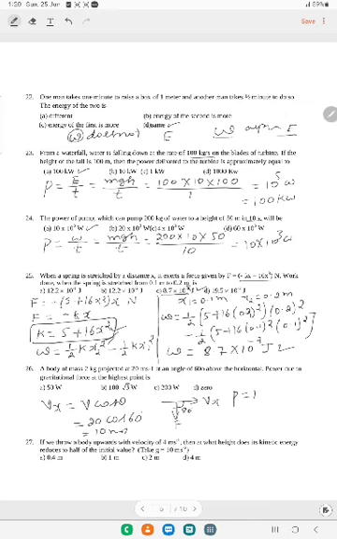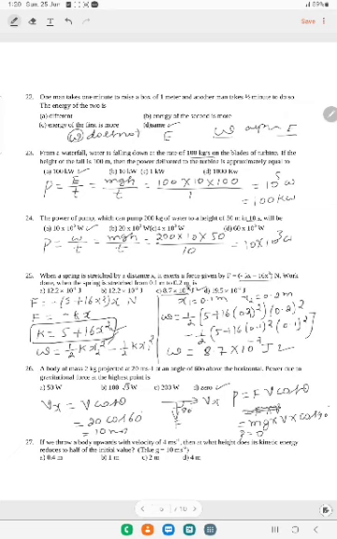What is the formula for power? Power is equal to F V cos theta, that is F dot V. F is nothing but mg. So F can be written as mg into V into cos 90. Cos 90 is 0, and 0 into anything is 0. Power will be 0. So 0 is the correct option, that's option D.